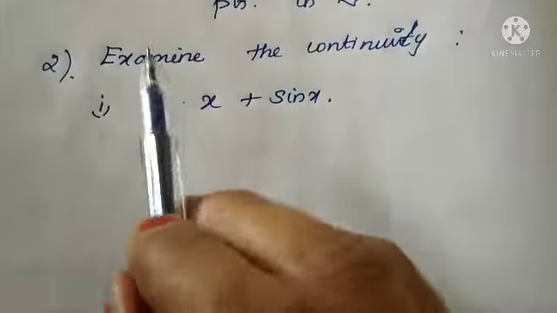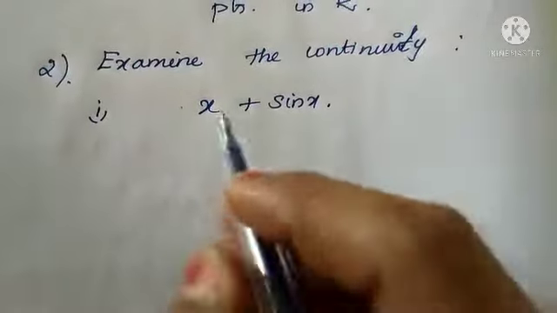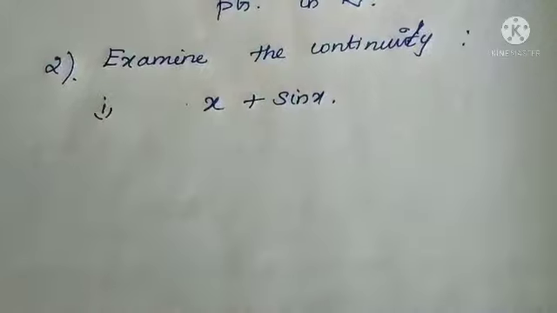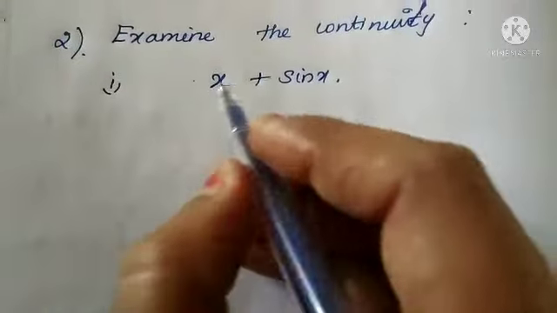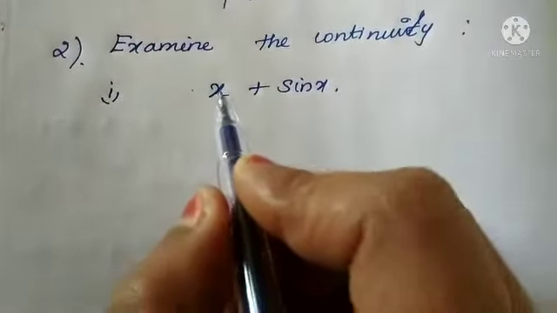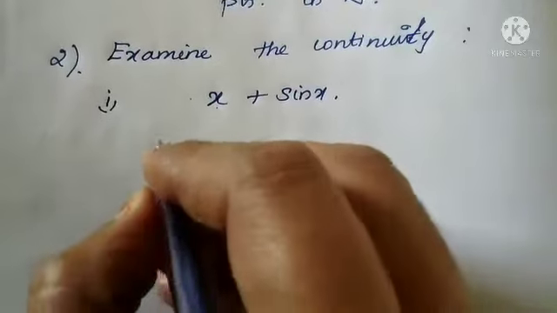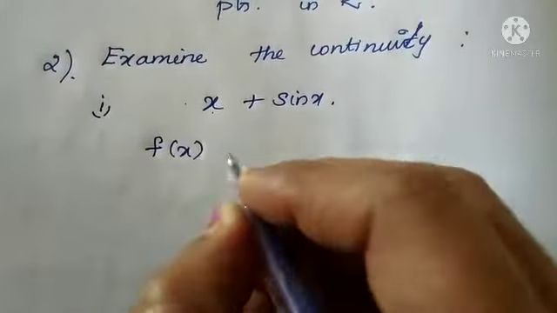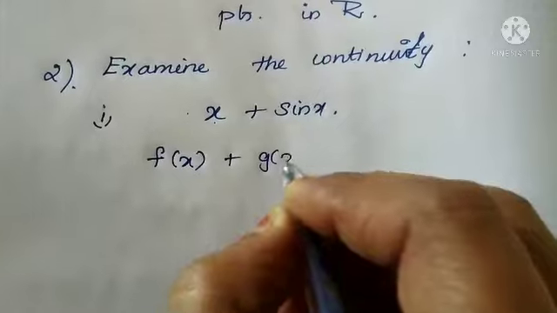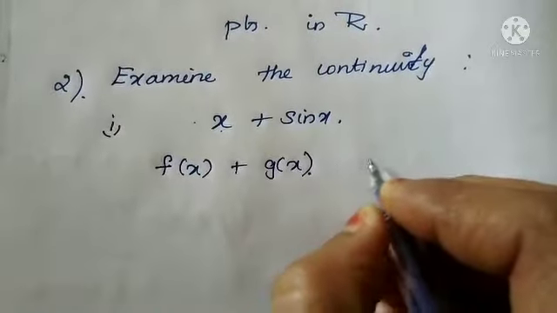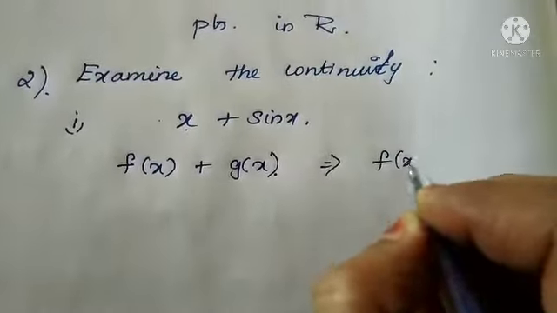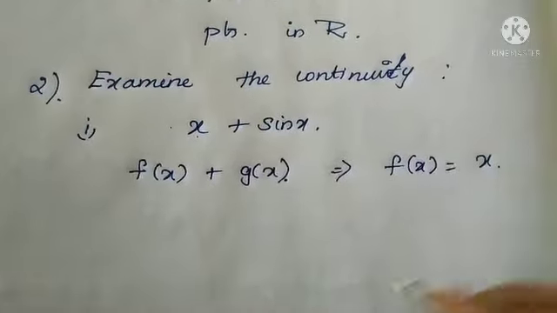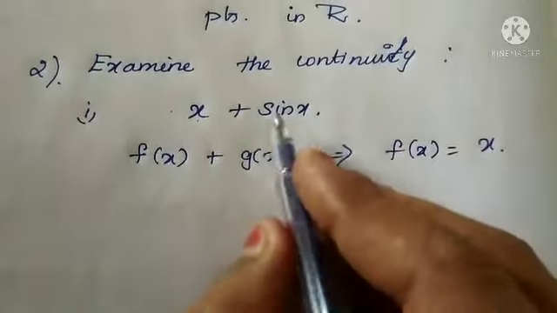See the second problem. Examine the continuity. First subdivision: x plus sin x. So first step, we are going to assume some function names for the first and second terms. Let us take f of x plus g of x, where f of x value is x and g of x value is sin x.